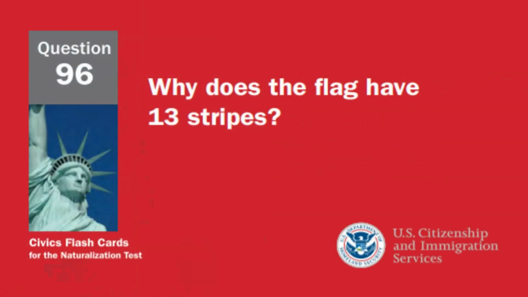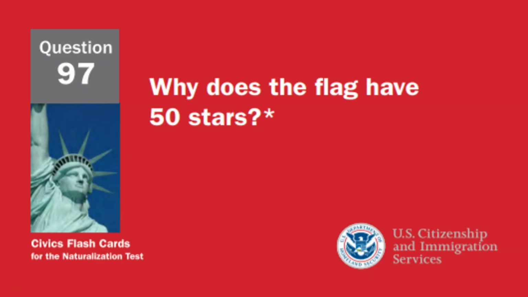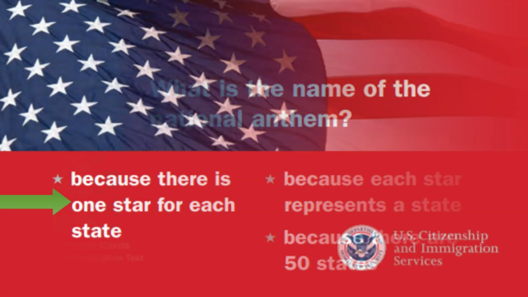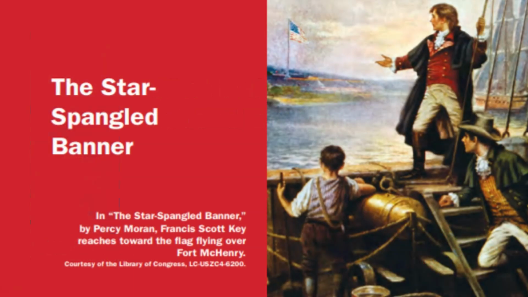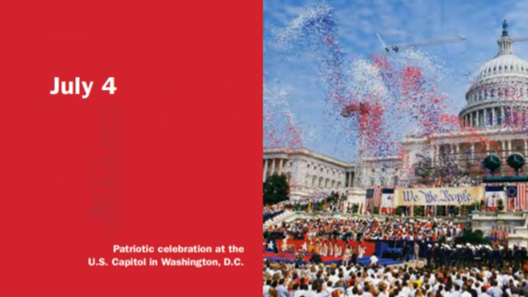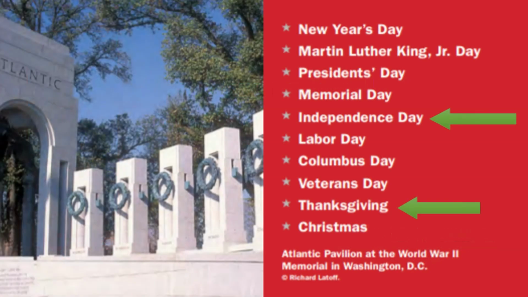Why does the flag have 13 stripes? Because there were 13 original colonies. Why does the flag have 50 stars? Because there is one star for each state. What is the name of the national anthem? The Star-Spangled Banner. When do we celebrate Independence Day? On July 4th. Name two national U.S. holidays. Independence Day and Thanksgiving Day.